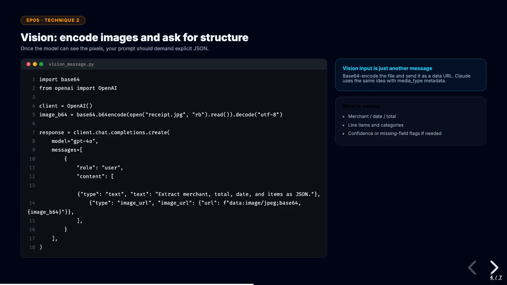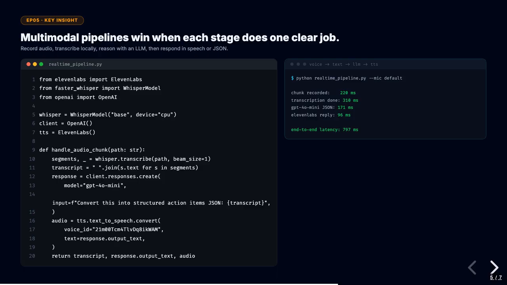The practical use cases for vision are everywhere right now: receipt and invoice parsing without OCR preprocessing, whiteboard and meeting note transcription. Screenshot-based bug reporting that AI can actually diagnose. Form digitization, product photo analysis for e-commerce, medical image routing for triage systems.